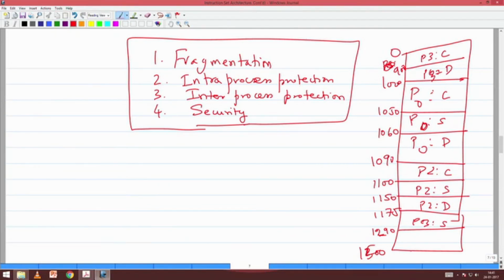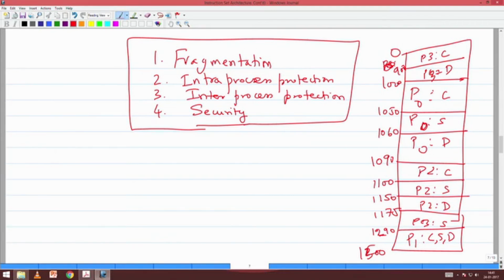This entire region holds P1's code, stack and data. So this is how the memory is. There are 4 processes, P0, P1, P2, P3, and this is how they are loaded.